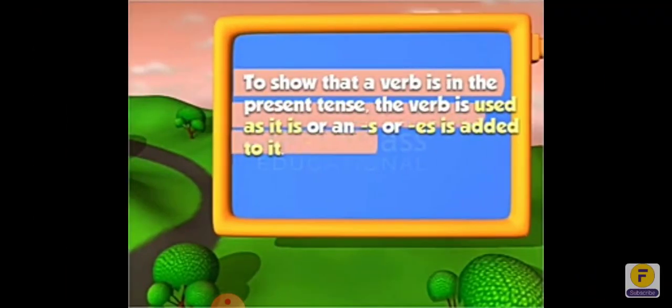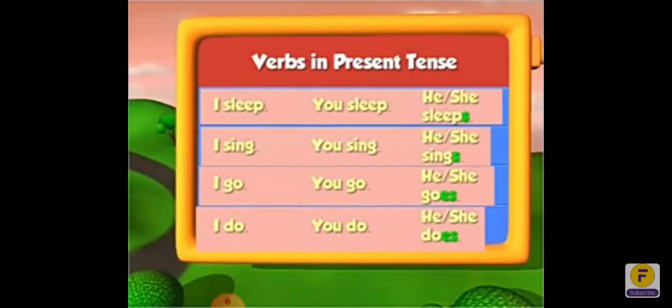To show that a verb is in the present tense, the verb is used as it is, or an s or es is added to it. For example, I sleep, you sleep, he or she sleeps.